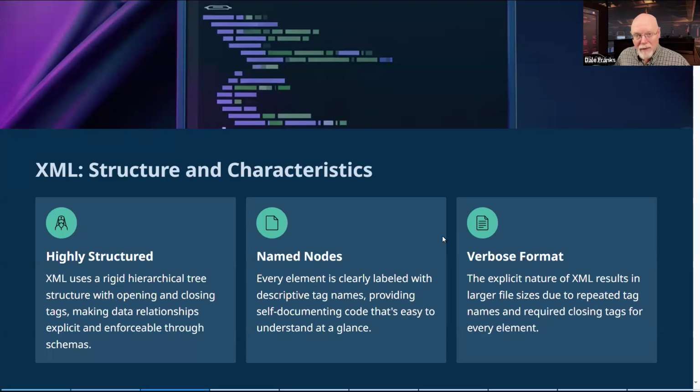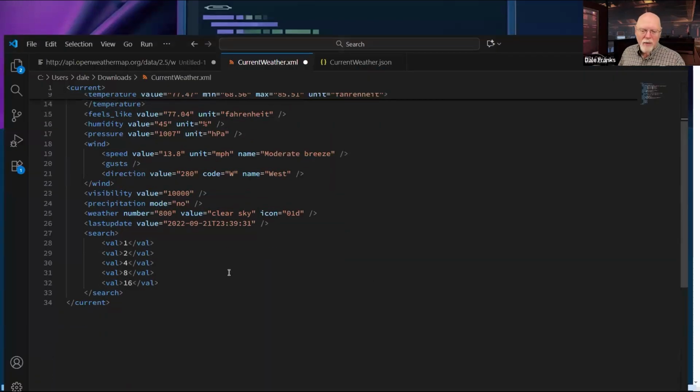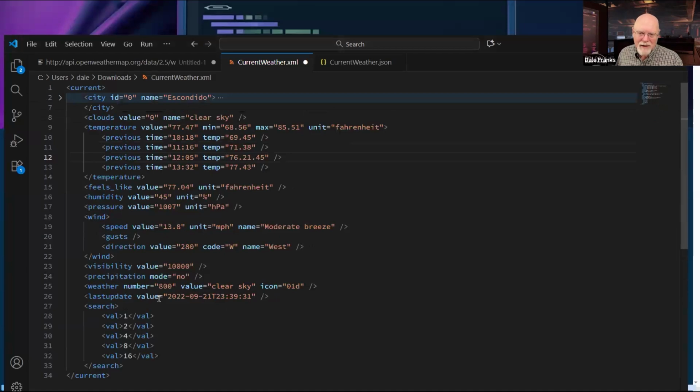But the ease of using that XML does come at the price of it being very verbose. It takes a lot more data. If I have two sets of data, and look, for a data set this small, we probably don't care. We have 34 lines of text. Okay, this is not going to be a problem to drag across the internet. What if this contained 1,000 records? That's going to be a noticeable performance difference over its rival for REST returns, which is JSON.